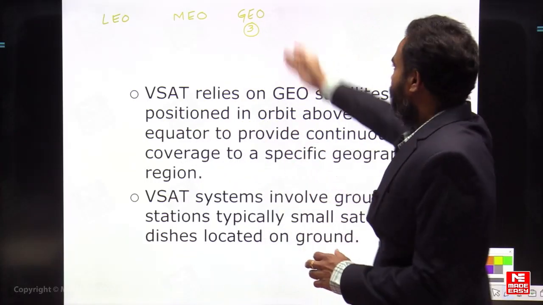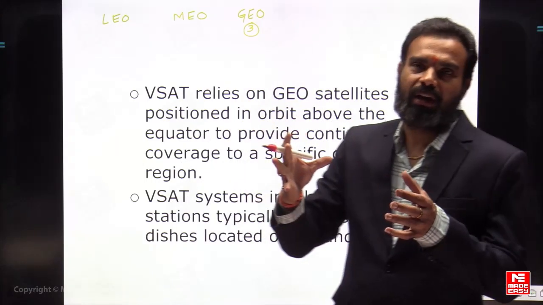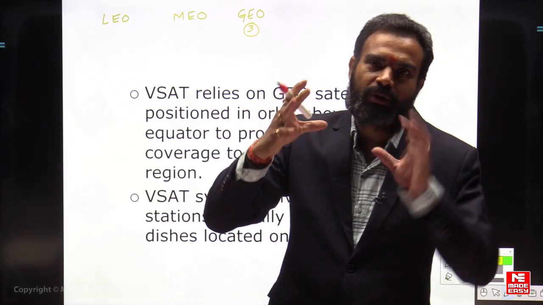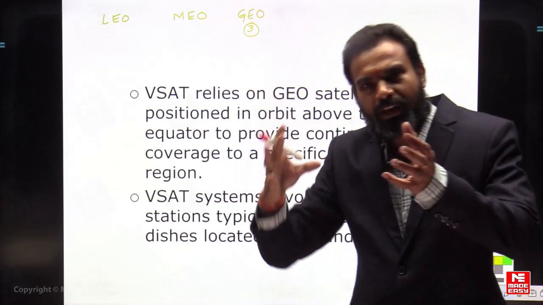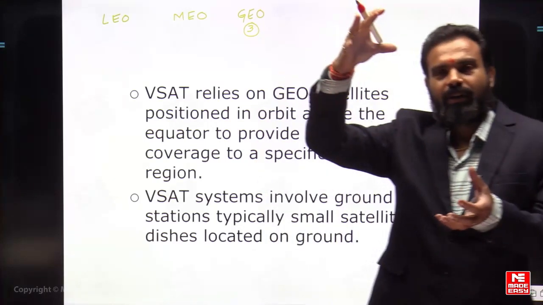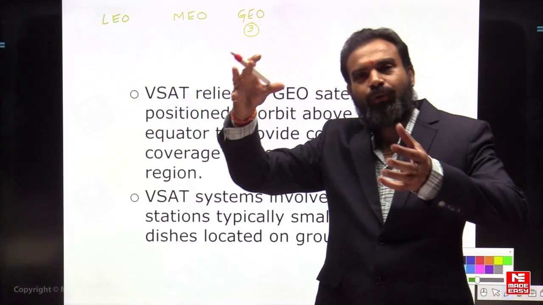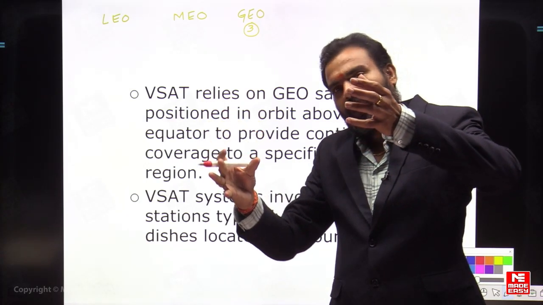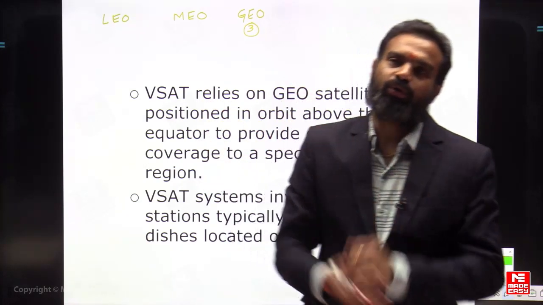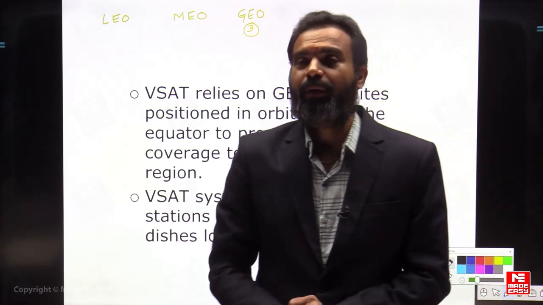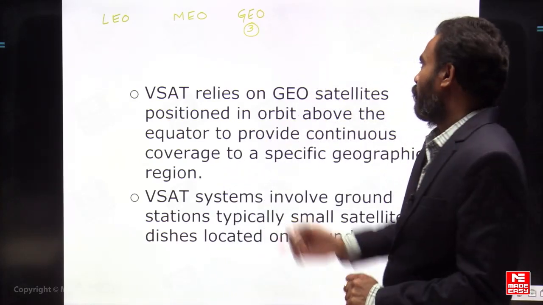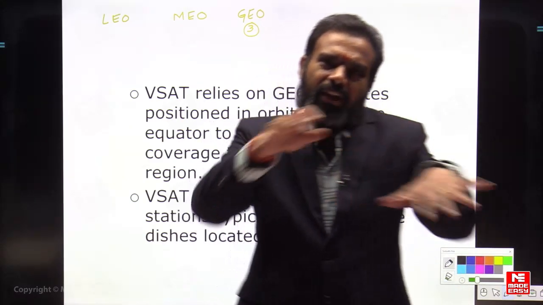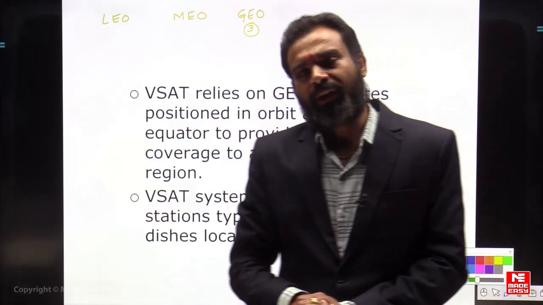The reason is the GEO satellite is synchronized with the earth station. That means it is always going to be line of sight. Both the earth station and the satellite have a line of sight to each other. Because of the rotation of the earth, the satellite also follows the rotation of the earth. So it provides good connectivity all the time for a specific region, and this makes GEO satellites important. Only three satellites are required to cover the entire earth.